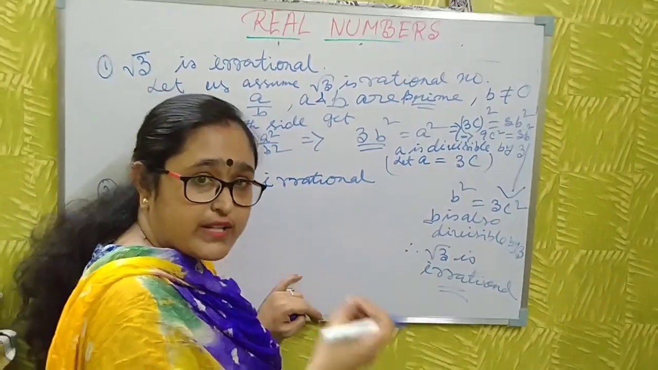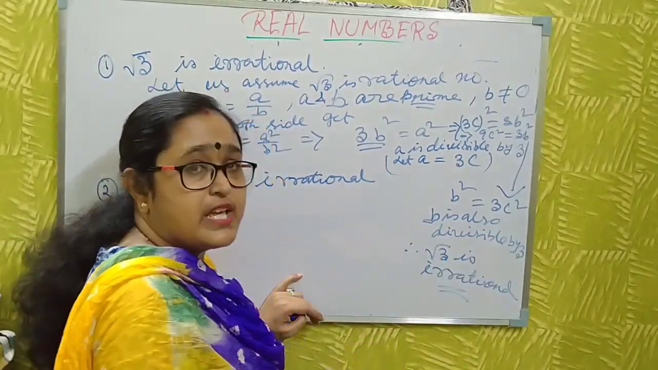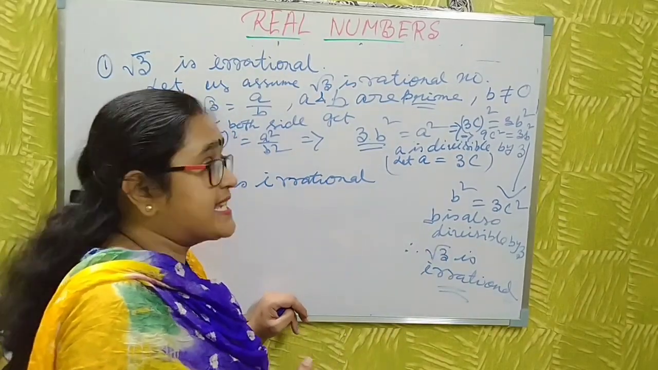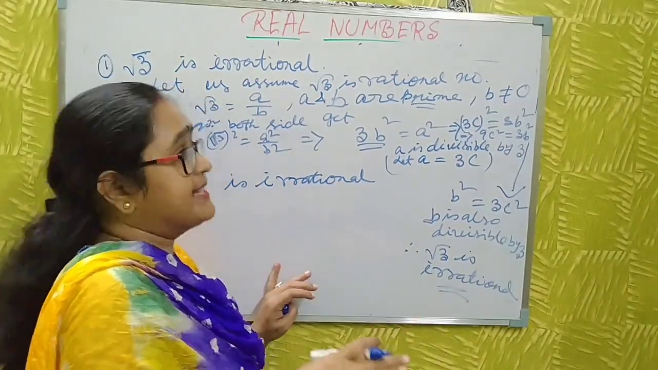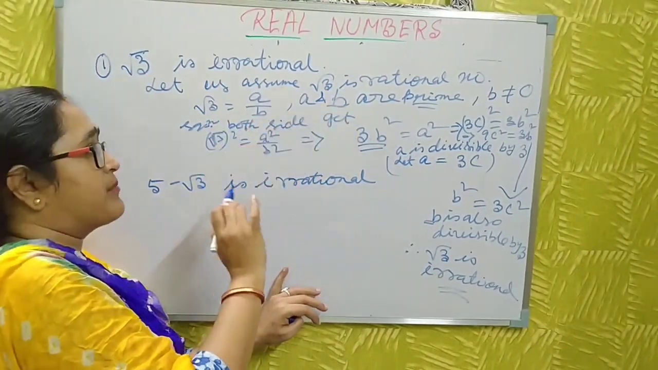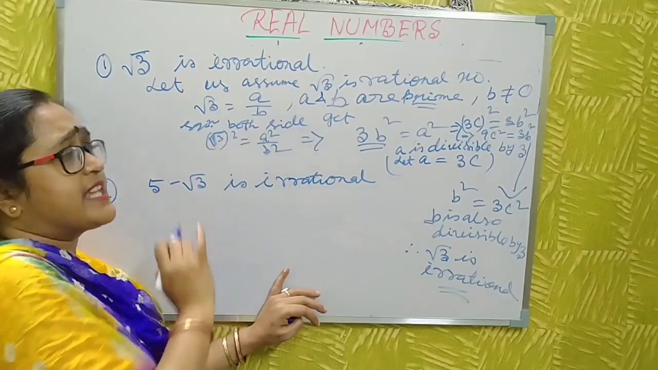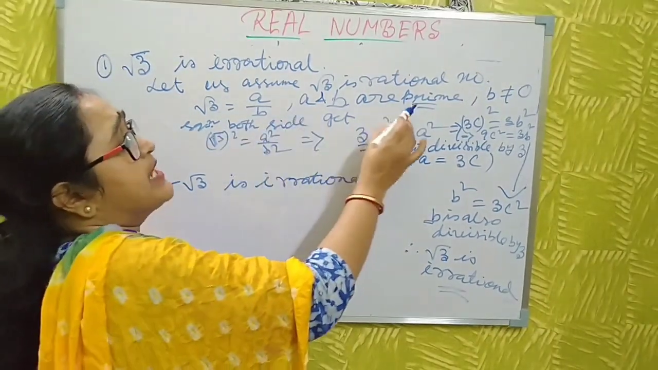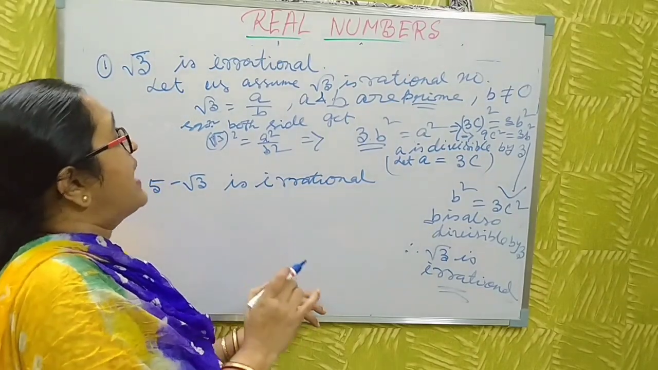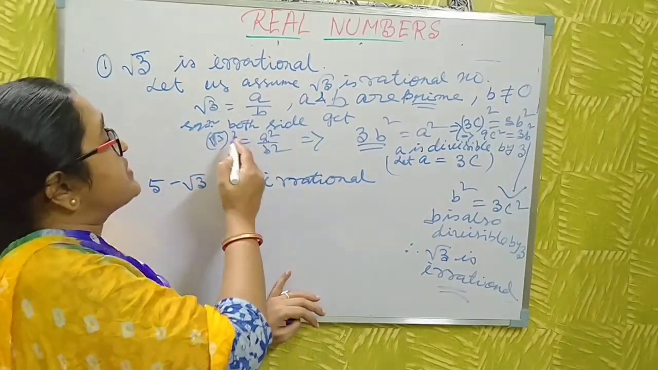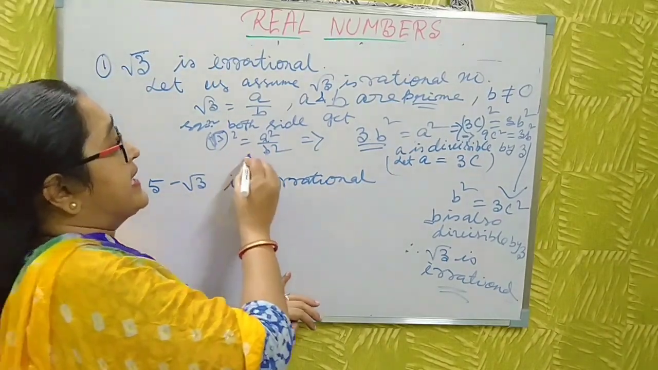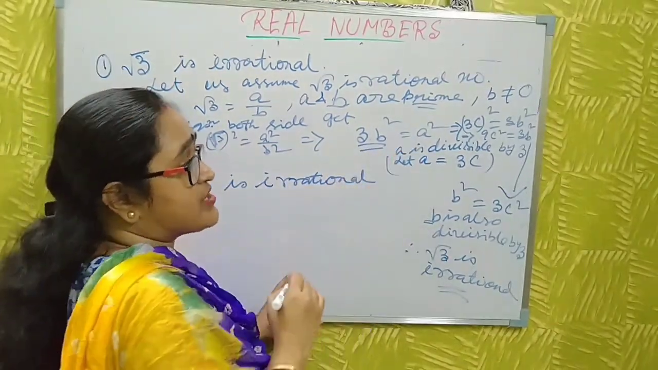Just write what I say in your copy. I don't write on the board. Let me repeat the discussion. Let us assume root 3 is a rational number. That means root 3 can be expressed as a by b, where a and b are prime, b not equal to 0. All of you know the definition of a rational number. Now squaring both sides, we get 3b square is a square.